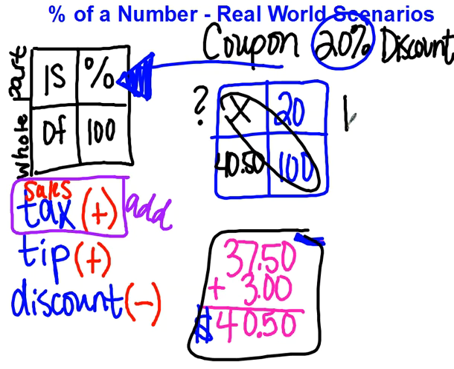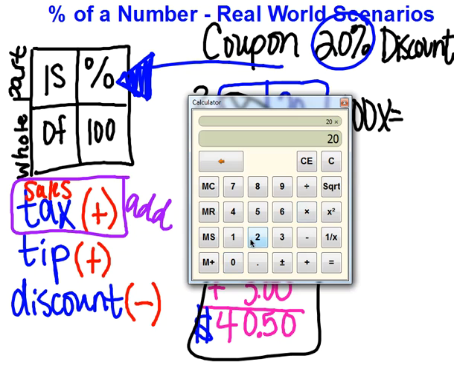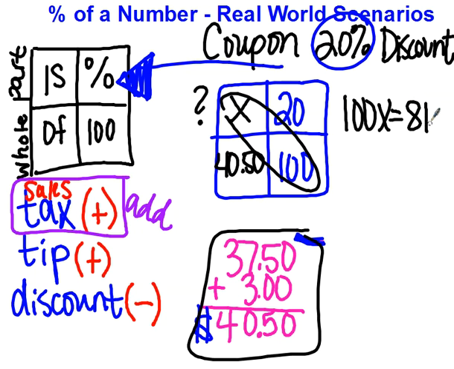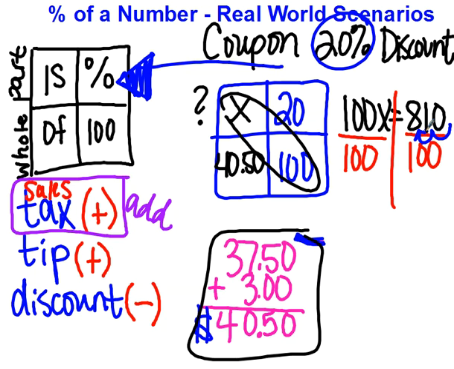So 100 times x is 100x, and 20 times 40.5, that's going to be 810. Same thing that we did before. It's a one-step equation. Divide by 100 and divide by 100. We'll use our trick, and we'll scoot our decimal.